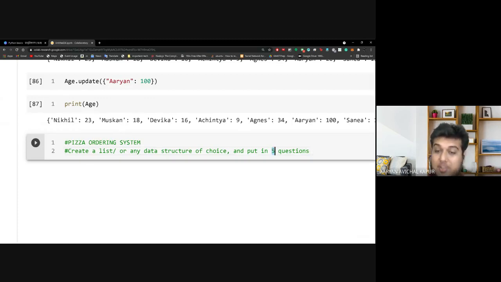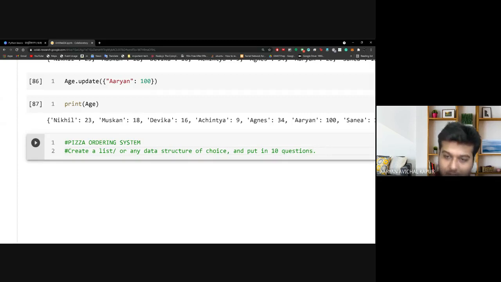The 5 questions are just for the first round of evaluation. You show me 5 questions, good. Then I want you to try with 10 questions, no fundamental difference. For people who are trying to understand and grasp everything, you put in 10 questions in a list or whatever, and you cycle through them using a for loop. I will show how that works in a second, and it'll be very easy. You'll take inputs, store the value of the input in a list, and then use that to create a receipt.